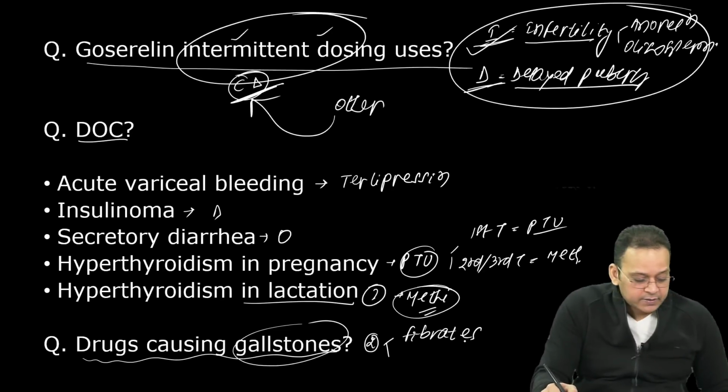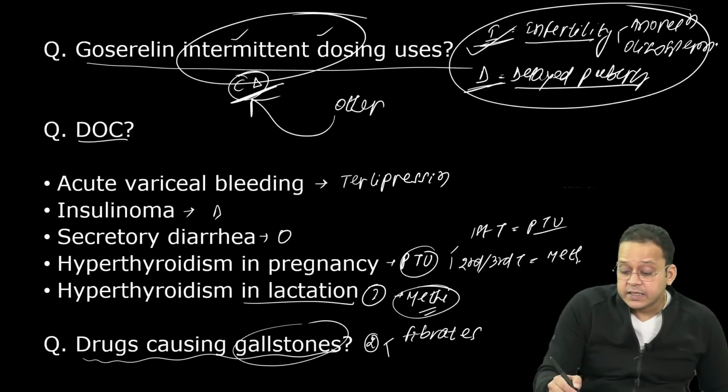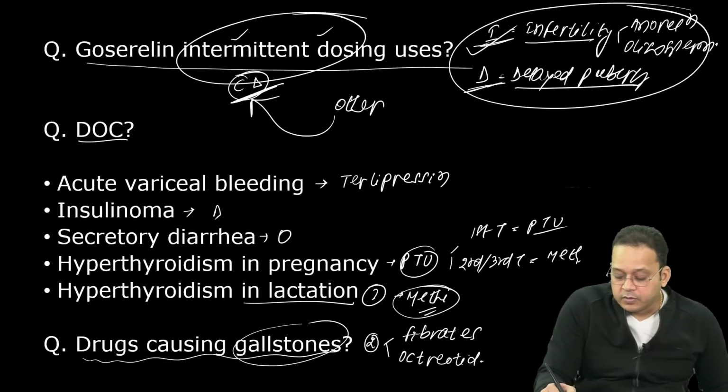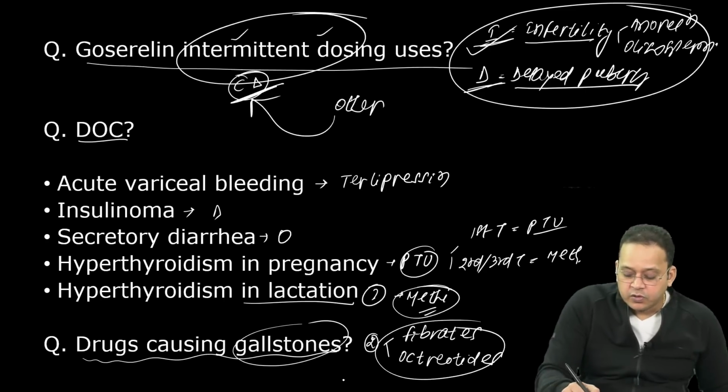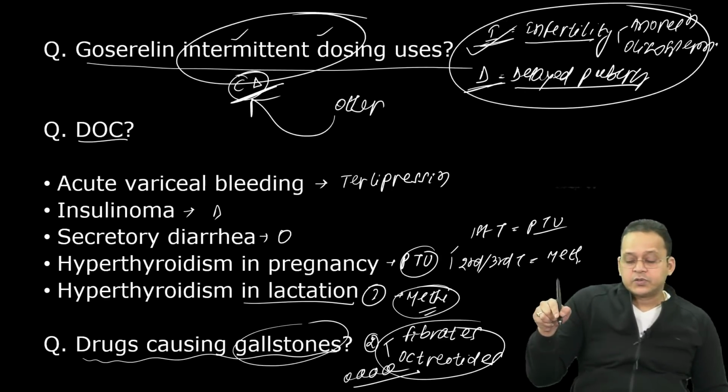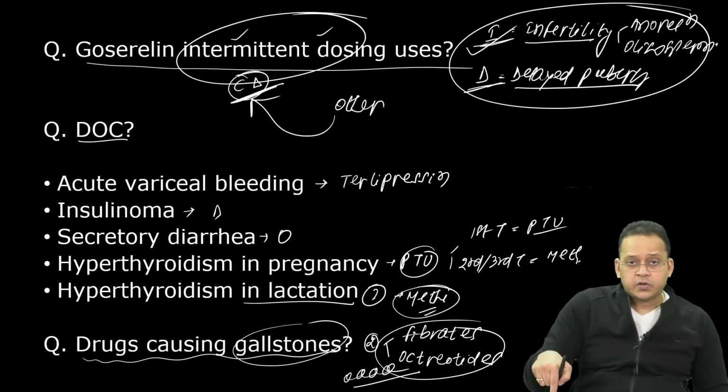Aarti has given the right answer. Second is octreotide. Now remember, if they ask MCQs on gallstones, it is always about either fibrates or octreotide. Drugs causing gallstones, your answer is either a fibrate or octreotide.